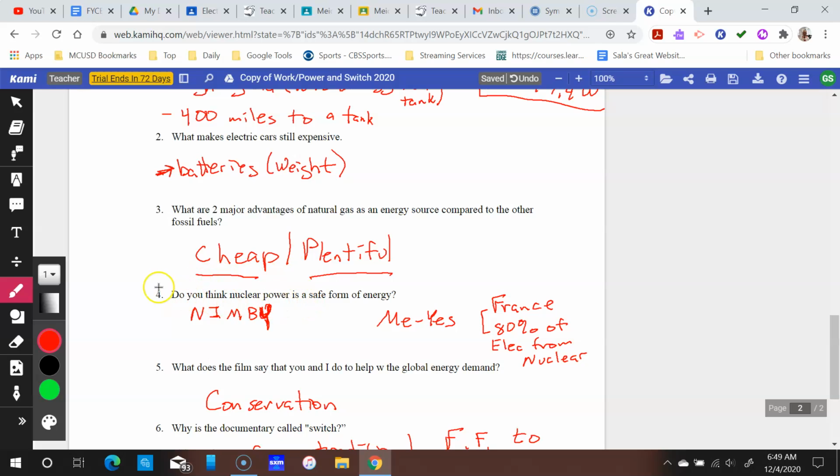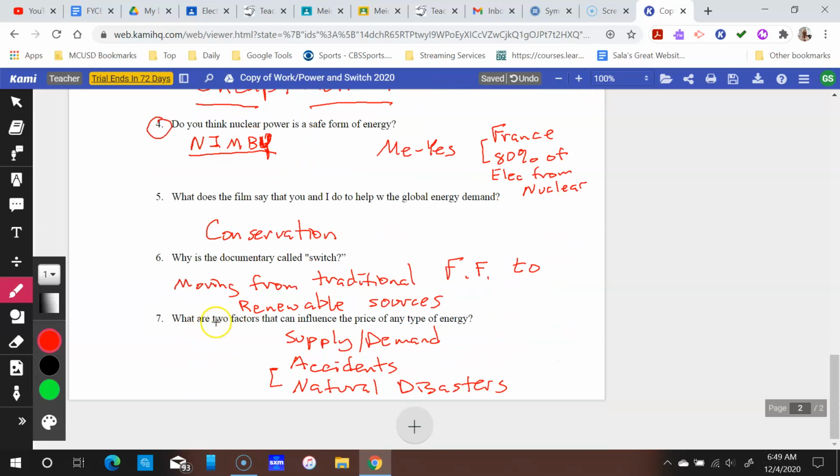Do you think, again, this is more of an opinion question about nuclear power. This is an acronym too. This is what prevents more nuclear power plants in the U.S. That stands for not in my backyard. So you have a lot of people who do not want nuclear power in the U.S. Just from my research and my understanding, I do believe it's one of the better forms of energy.